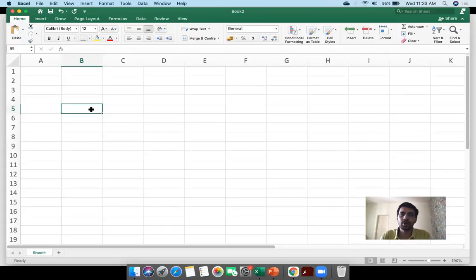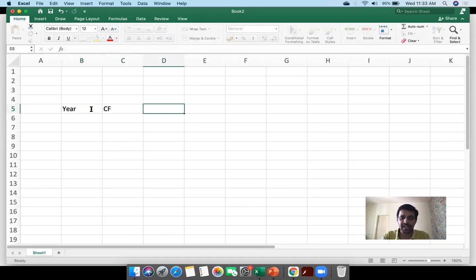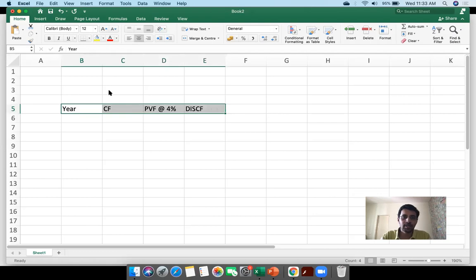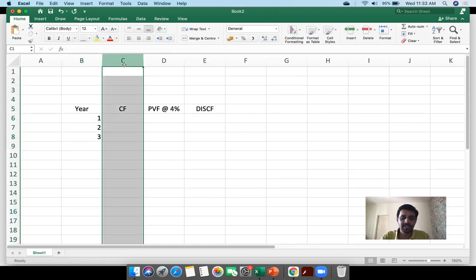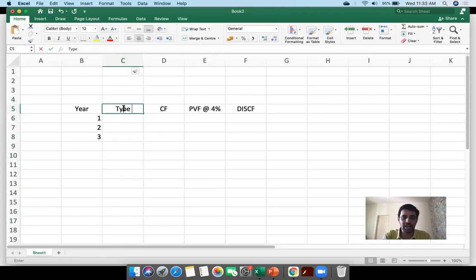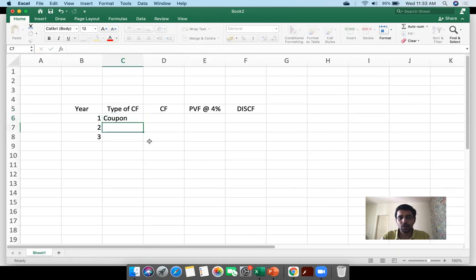So I'm going to solve it in Excel. Let's say I have the first column as year, the second column is cash flow, the third column is present value factor at 4%, and the fourth column is discounted cash flow, right? Now the total remaining maturity of the bond is 3 years, so I have 1, 2, and 3 years. Let me just insert another column for the type of cash flow for the sake of convenience. I'm going to receive a coupon of $5, right, every year.